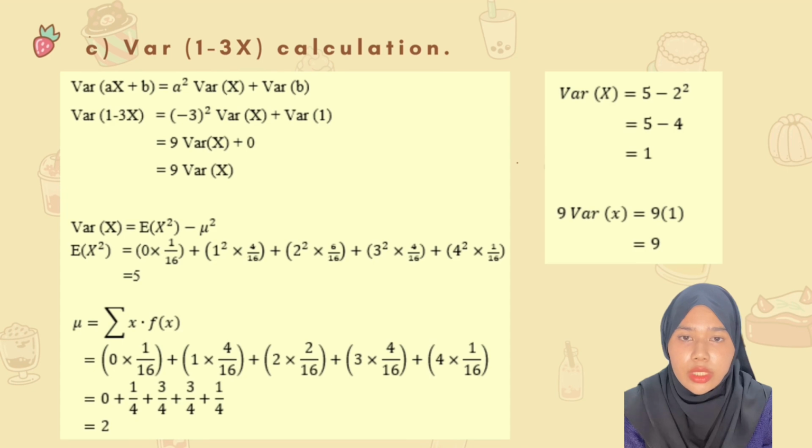For this type of question, we will use the mathematical expectation to solve it. By using this formula, we get 9 times variance of X. The next step, we need to find variance of X by using this formula, E(X squared) minus mu squared. First, find E(X squared) and we got 5. Next, find mu by using this formula. Calculate all x times f(x), then we got 2. So here we can find variance of X is equal to 5 minus 2 squared, which is 1. The last step, we need to multiply 9 with variance of X and we got 9 for the last answer.